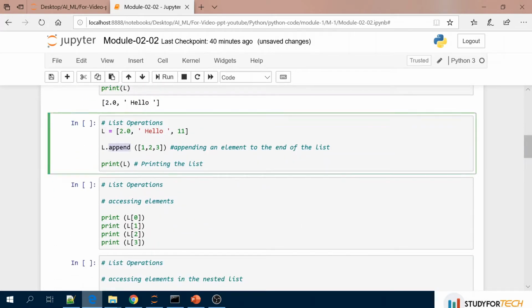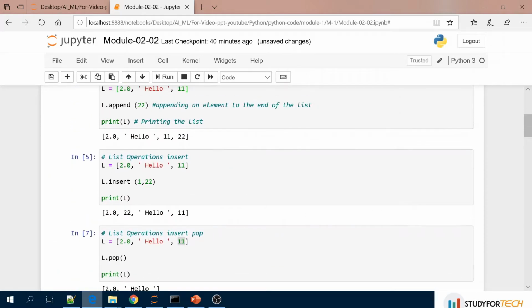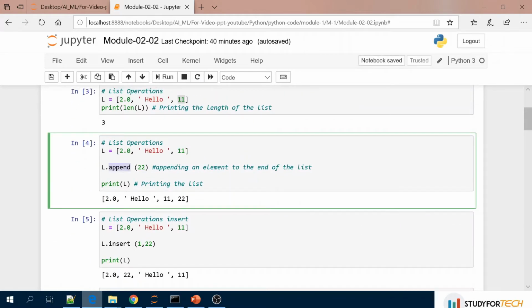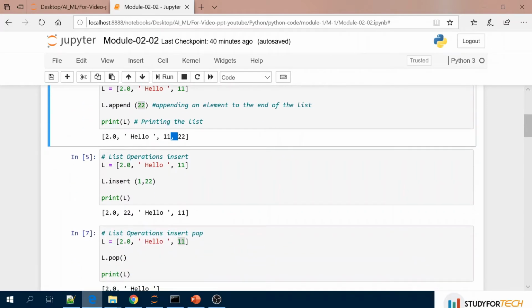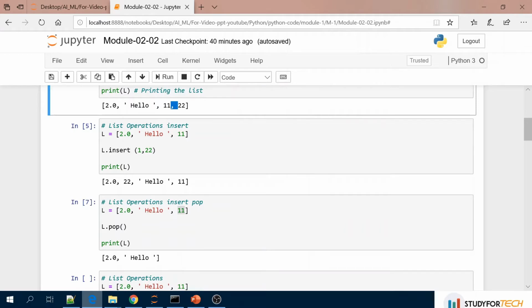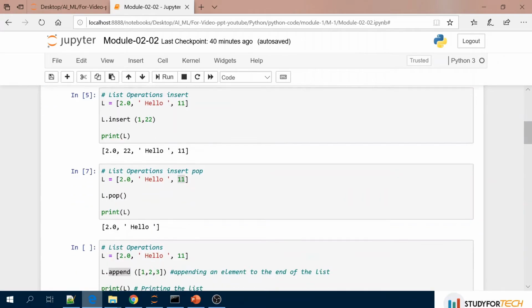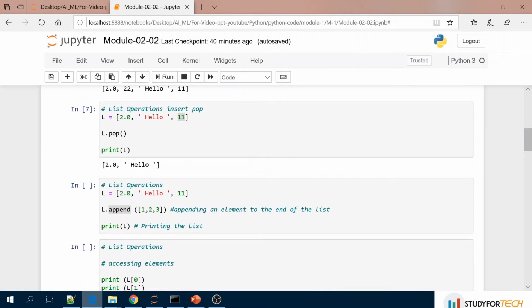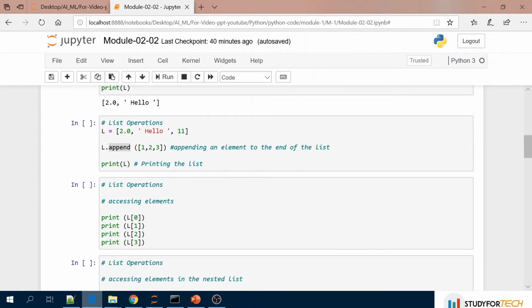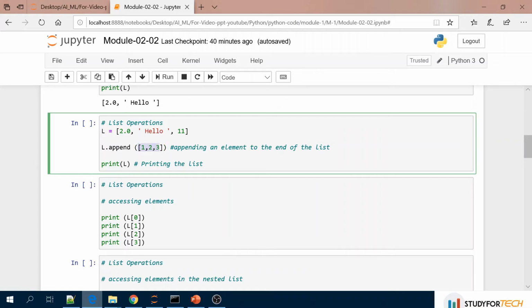Then here we have appending an element to the end of the list. What is the difference between this append and the one here, where we are adding one integer? As I said to you earlier, we can add nested lists also. So inside a list we can add one more list also. Here we are adding one more list which is nothing but 1, 2, 3. So let's see what is happening here.